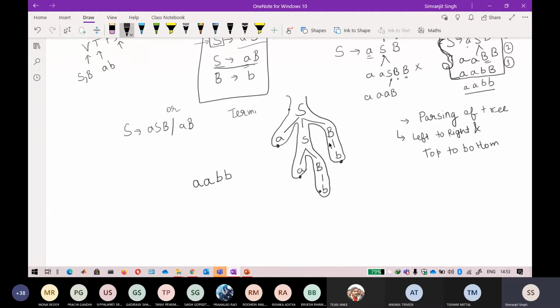Okay, so that technique, left to right and top to bottom, is always followed in every data structure tree, and if you have studied compiler design, about ambiguity and how to remove the ambiguity in grammars, you will also find this kind of syntax tree. Then they will always be parsed like that, left to right and top to bottom.